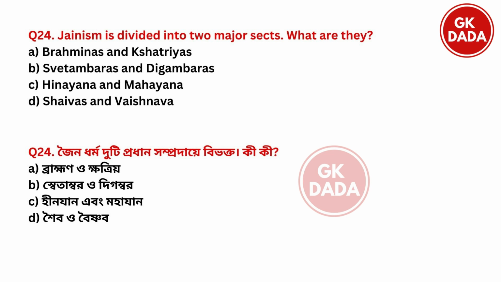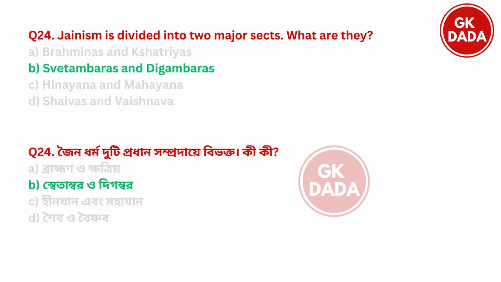Next, Jainism is divided into 2 major sects. What are they? Option A, Brahmans and Kshatriyas. Option B, Shvetambars and Digambars. Option C, Hinajan and Mahajan. Option D, Shaiva and Vaishnavas. So the right answer is option B, Shvetambars and Digambars.